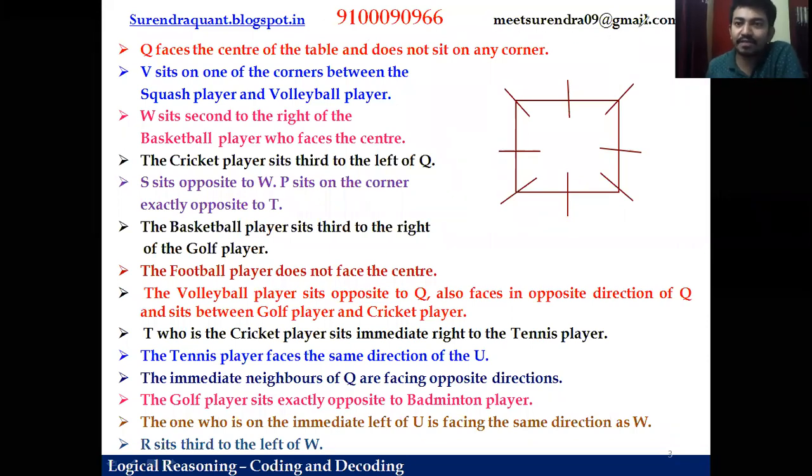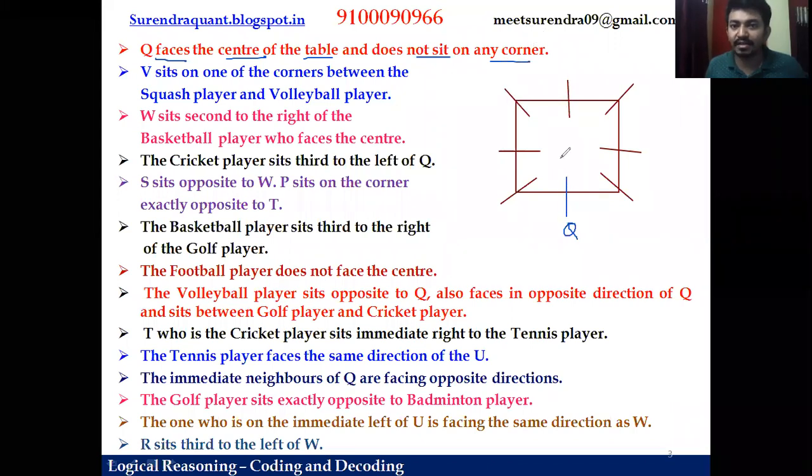Okay, let us go for the first clue. So what is the first clue? Q faces the center of the table and does not sit at any of the corners. So that means Q is sitting somewhere in the middle of a side and Q is facing the center. So for the sake of it, let us take this as Q, and Q is facing the center. Once you've done this part, let us search for Q's information. So wherever Q's information is there, try to go for the data.